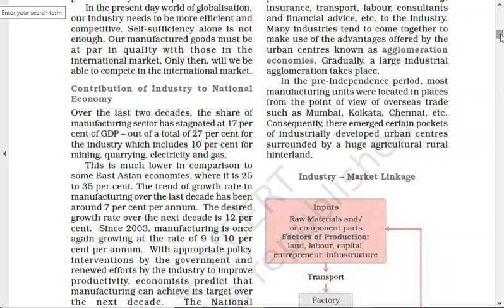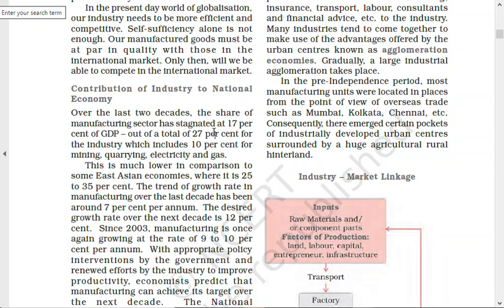Here it says that over the last 2 decades, the share of the manufacturing sector has stagnated at 17% of GDP out of the total 27% of industry, which includes 10% for mining, quarrying, electricity and gas. So manufacturing is basically 17% out of 27%. That means basically it is 27%, but 17% comes from manufacturing, right? And 10% comes from other areas such as mining, quarrying, electricity and gas.